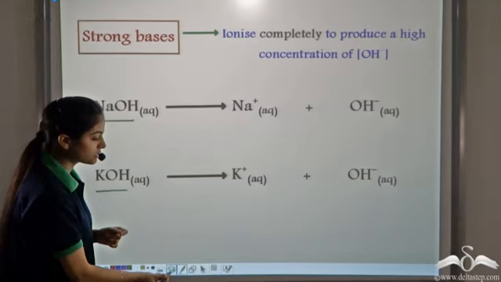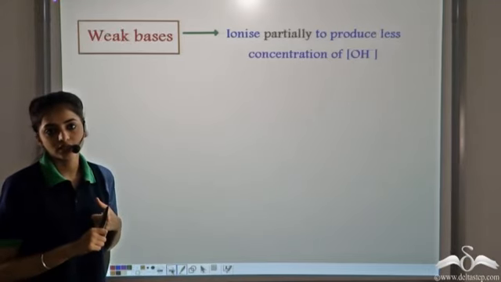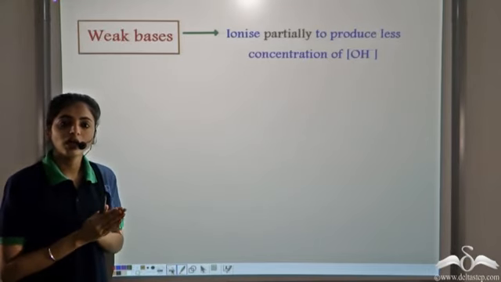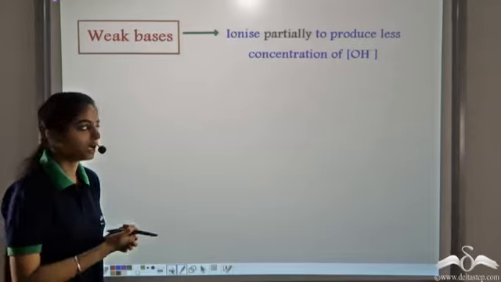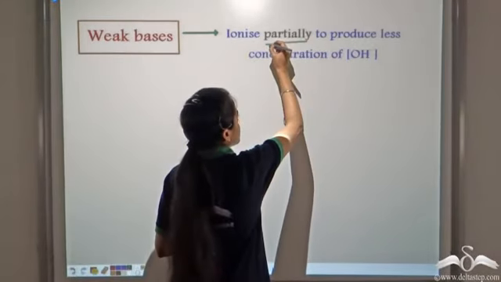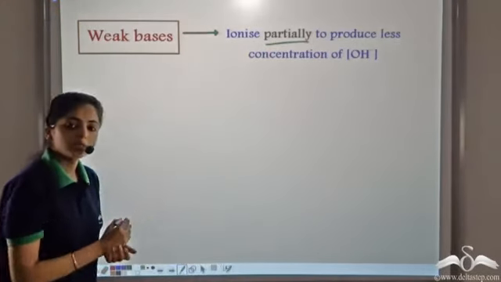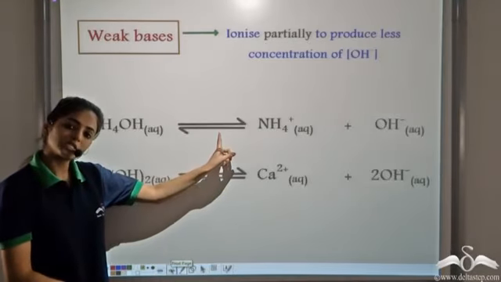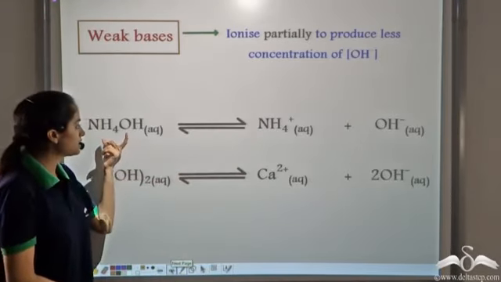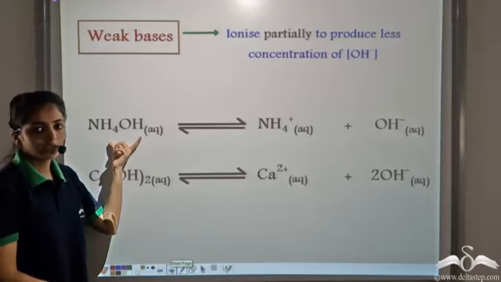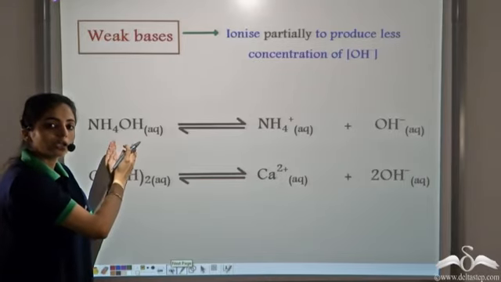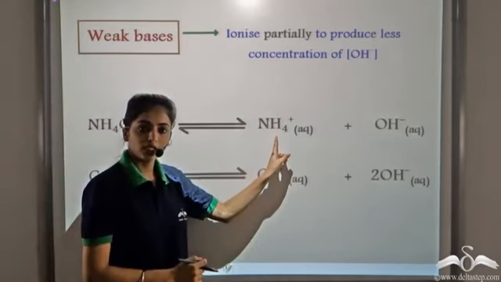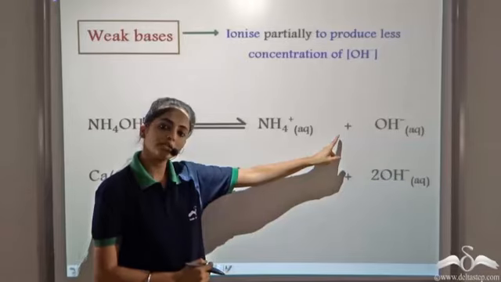Like the strong bases, we have the weak bases. The weak bases are those which partially ionize. Since they partially ionize, we show it by a reversible arrow. In this case, ammonium hydroxide partially ionizes to produce NH4 plus and OH minus ions.